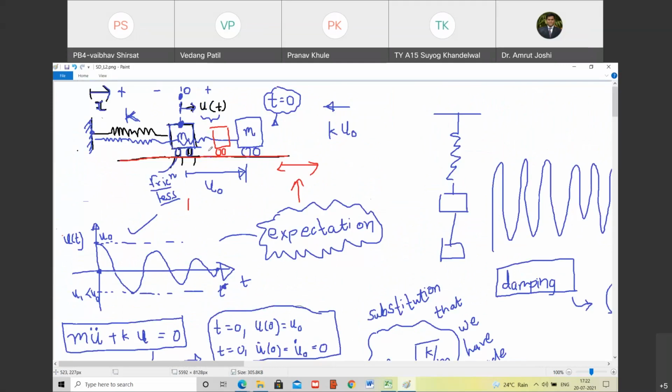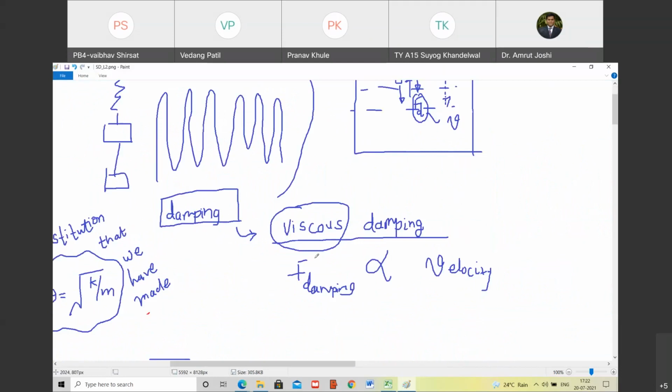This is the damping force. तो ये अगर damping force है, so what is the proportionality constant? That proportionality constant is denoted by C. And I write damping force, F damping, is equal to C times the velocity of the object. But what is the velocity of the object?